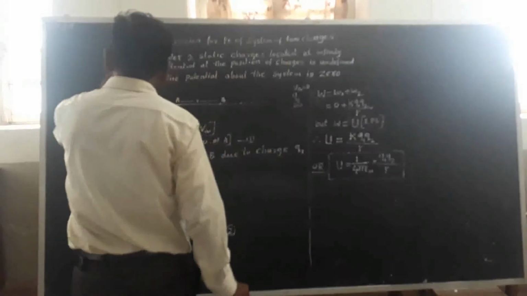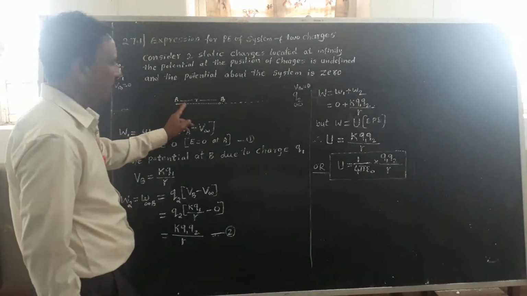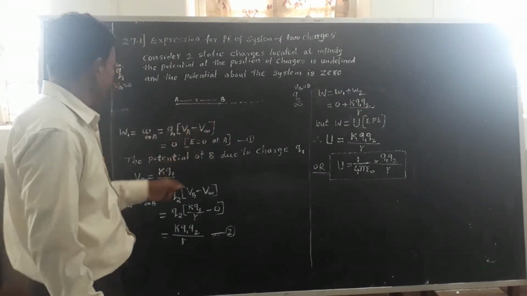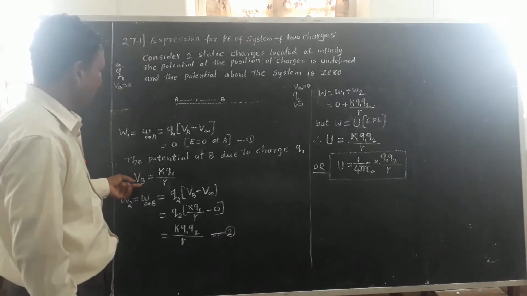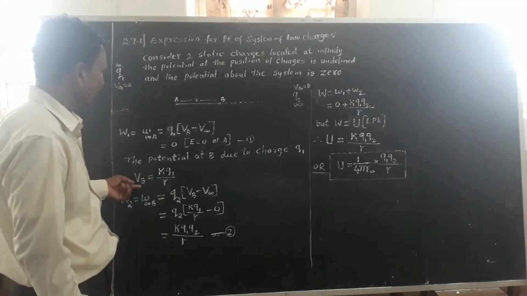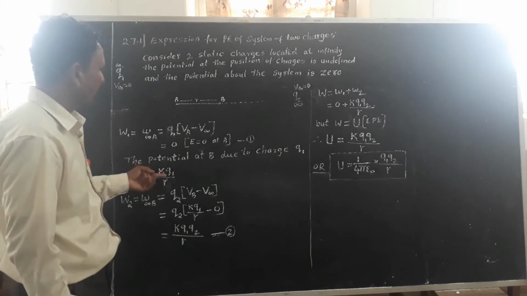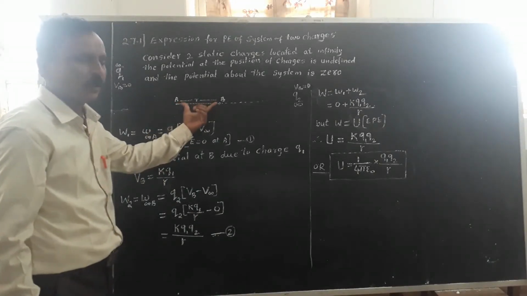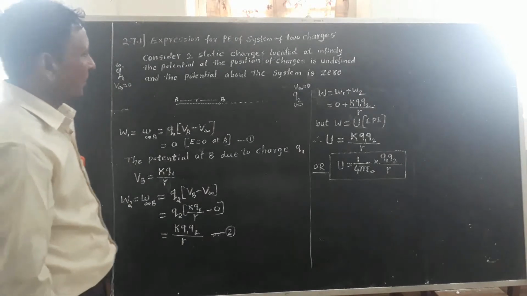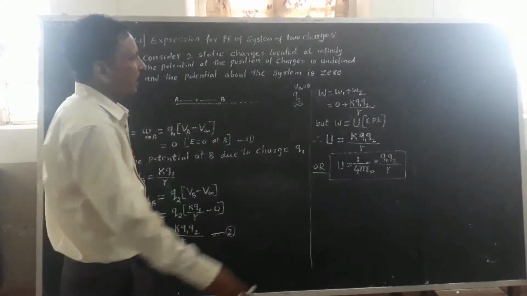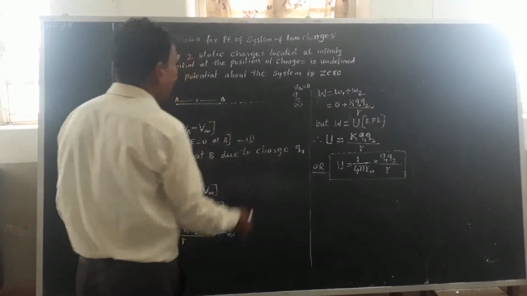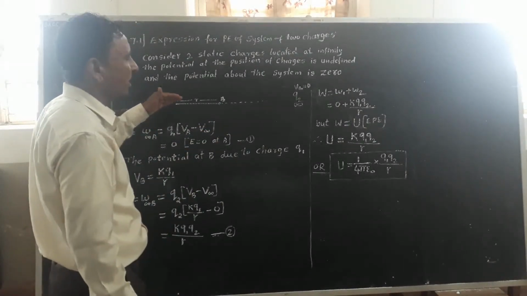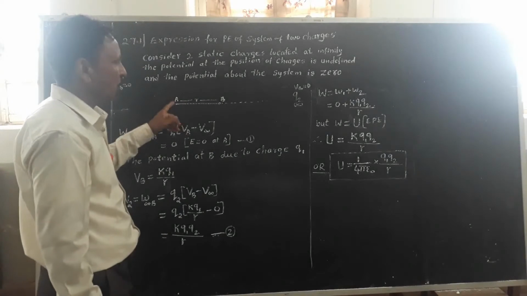And when Q1 is fixed at the position A, the potential at the point B due to the charge Q1 is Vb, and Vb equals kQ1 upon R, where R is the distance between A and B. Now, the work done in bringing a charge Q2 from infinity to the location B is against the electrostatic field due to charge Q1.